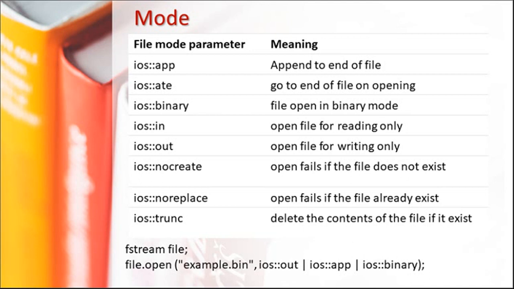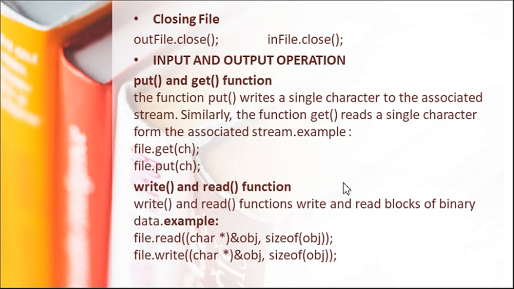So in fstream we can open a file using two or three different modes combined with the binary OR operation. For example, example.bin is opened using ios::out, binary ORed with app and binary. So the binary file is opened with two modes, means we are appending at the end, in output mode. So these are the file operation modes. For closing a file, the close function is available.